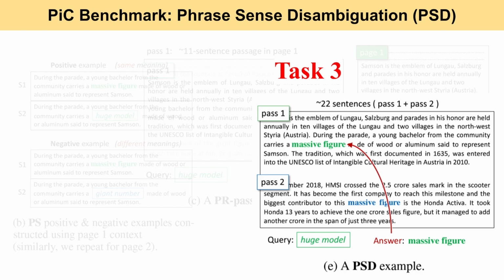For the PSD task, we combine two 11-sentence passages from page 1 and page 2 to form the context paragraph. If the query is "huge model", the answer must be the green massive figure. In case the query is "giant number", the answer must be the blue massive figure.